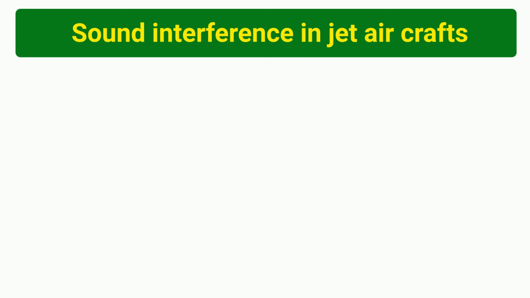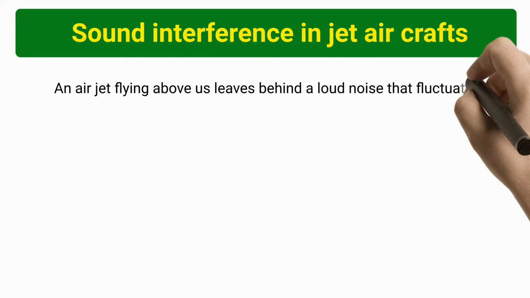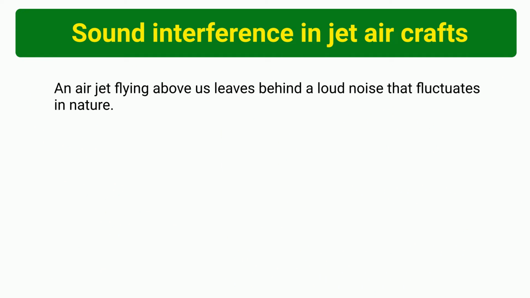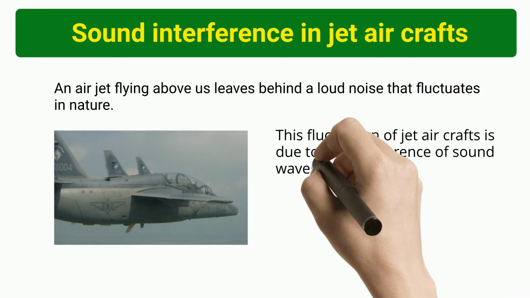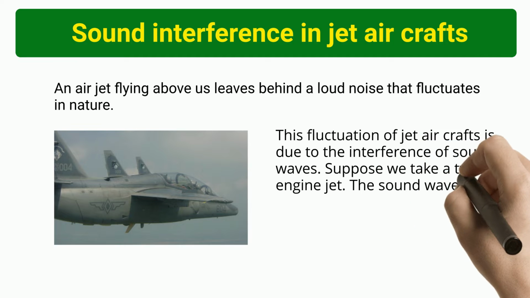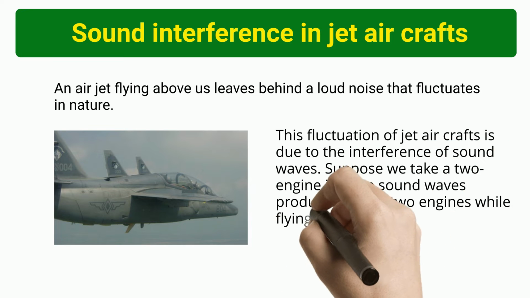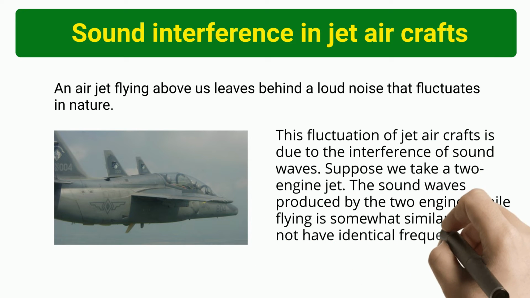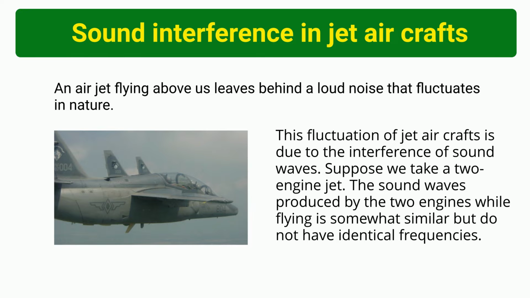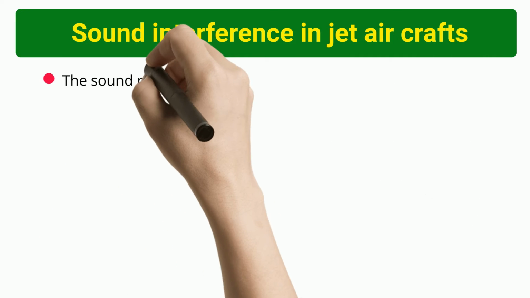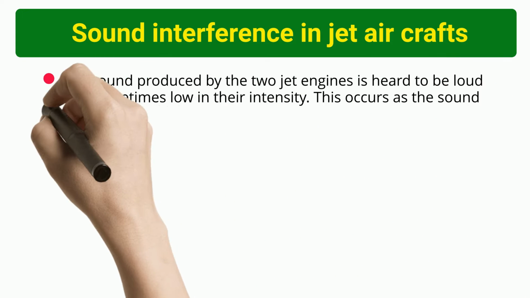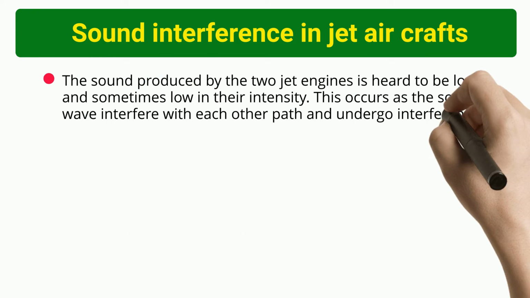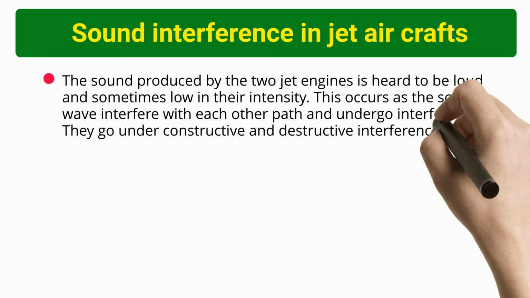Sound interference in jet aircrafts. An air jet flying above us leaves behind a loud noise that fluctuates in nature. This fluctuation of jet aircrafts is due to the interference of sound waves. Suppose we take a two-engine jet. The sound waves produced by the two engines while flying are somewhat similar, but do not have identical frequencies. The sound produced by the two jet engines is heard to be loud and sometimes low in intensity. This occurs as the sound waves interfere with each other in their path.